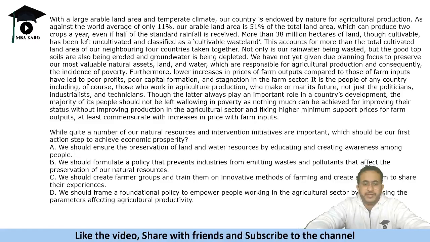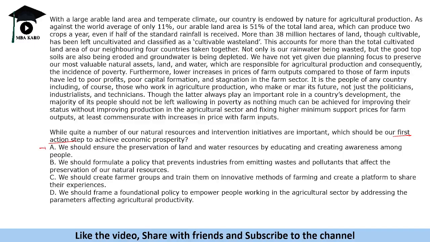While quite a number of our natural resources and intervention initiatives are important, which should be our first action step to achieve economic prosperity? First action step. We should ensure the preservation of land and water resources by educating and creating awareness among people. It is like we need to tell which is the most important first step, right? Yes, we should do this.